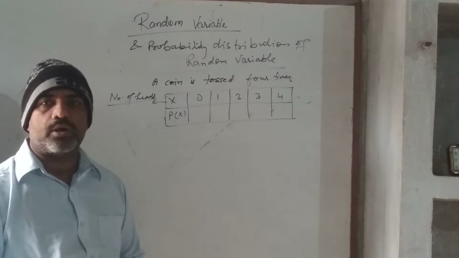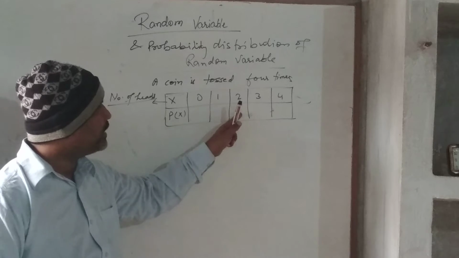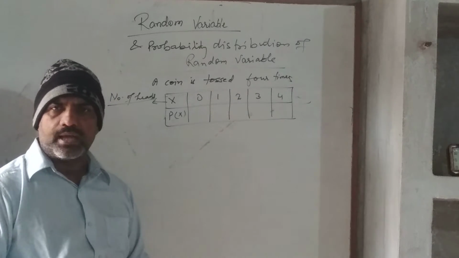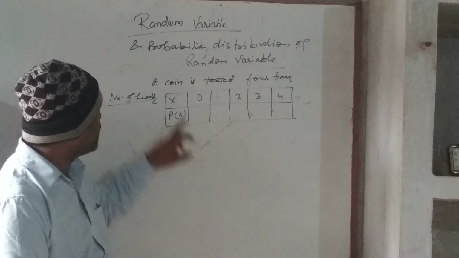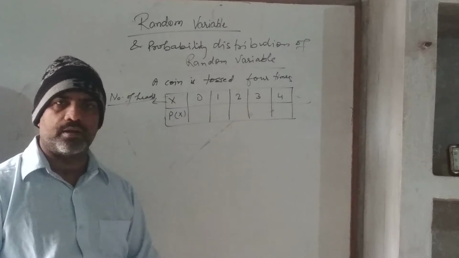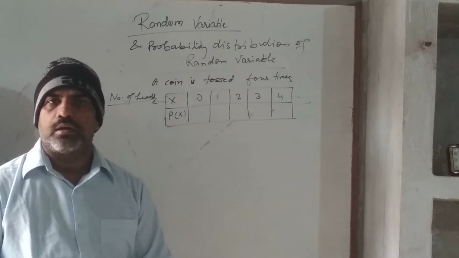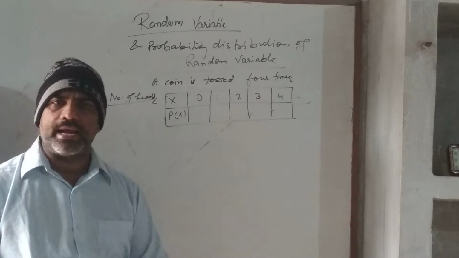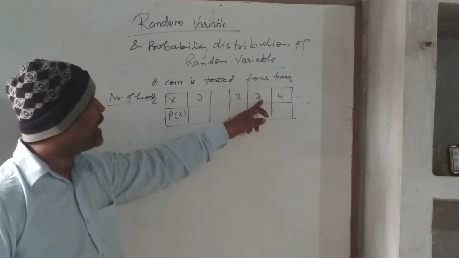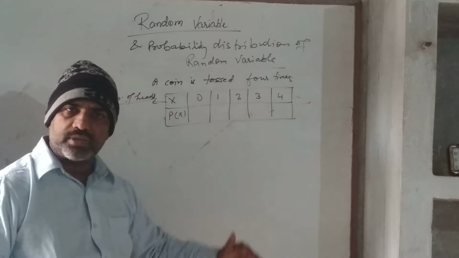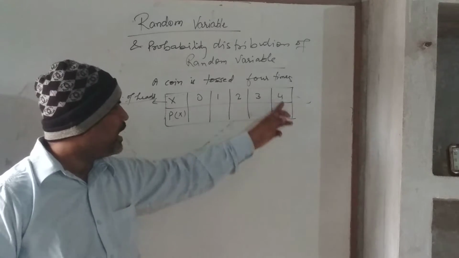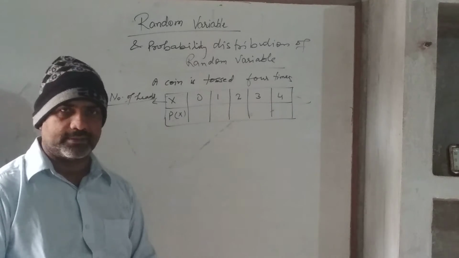Means all the times, the first time we tossed the coin we got head, second time also we got head, third time also we got head, and the fourth time also we got head. Likewise possibilities are there. Or x equal to 0 means we are not getting any head, all the 4 times we got tail only. 1 head means 1 time head and 3 times tail. 2 heads means 2 times head, 2 times tail. 3 heads means 3 times head, 1 time tail, and 4 heads means 4 times head and no tails.